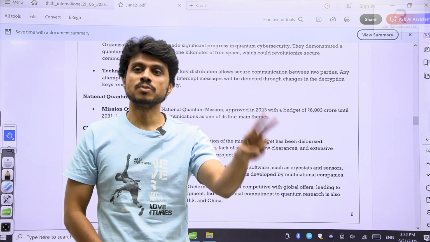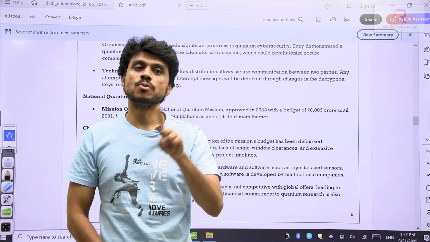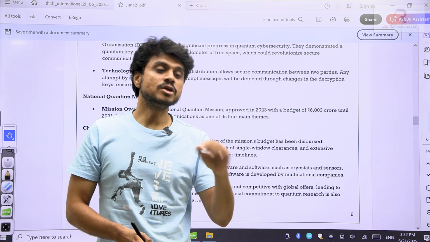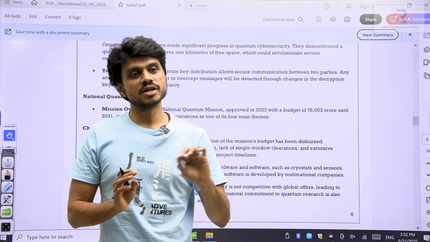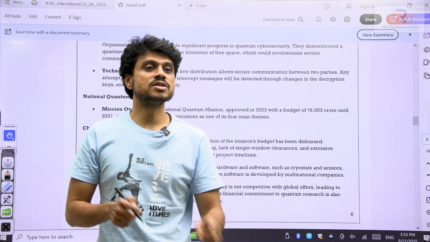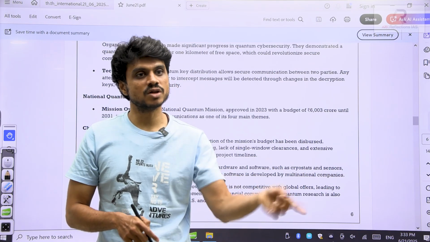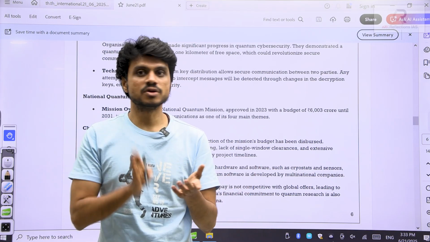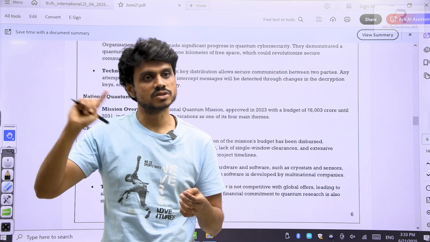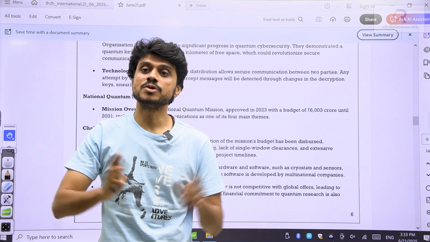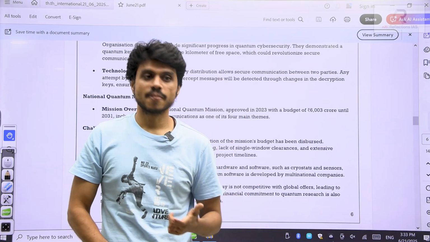There are two important principles here: the principle of superposition and the principle of entanglement. The principle of superposition means there can be two states together, on and off together, 1 and 0 together. In traditional bits, you can send information as either 1 or 0. Your computers understand only the language of 1 or 0, so you send 1, 0, 1, 0 like this. Here you can have both 1 and 0 together, so you will be able to send a lot of information and process a lot.